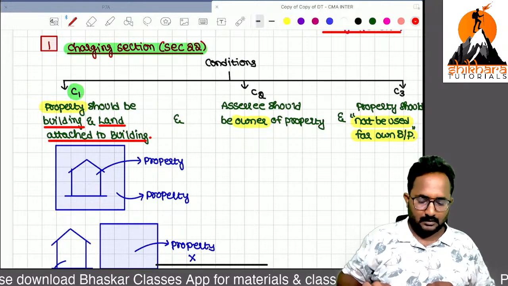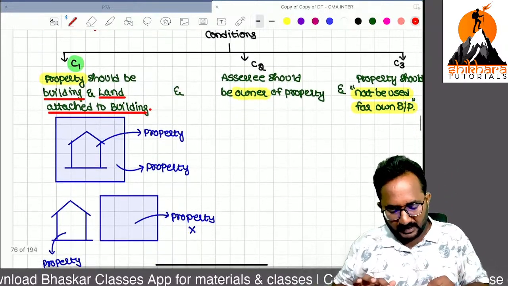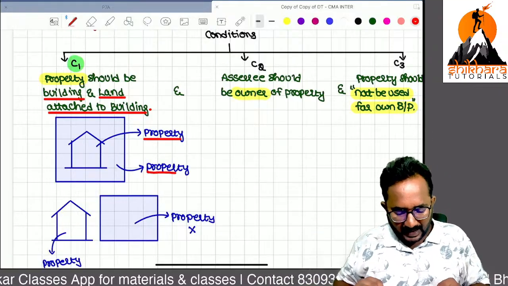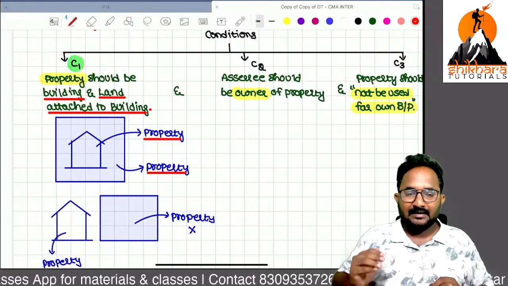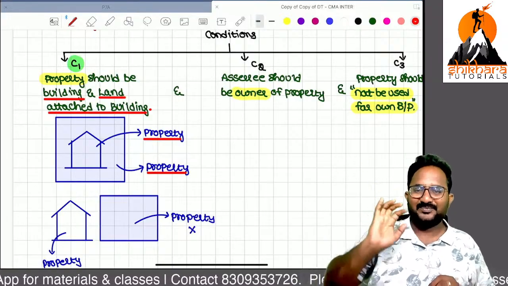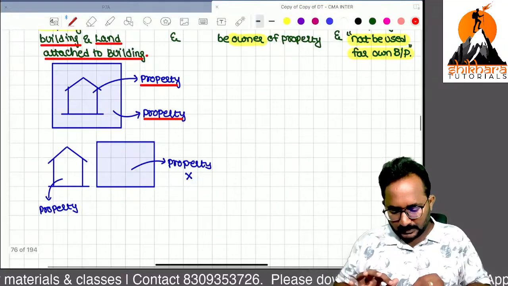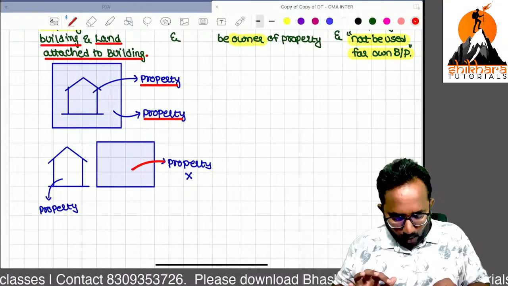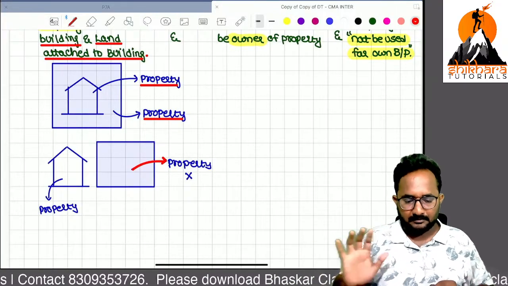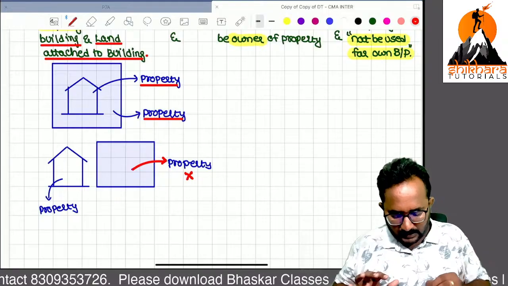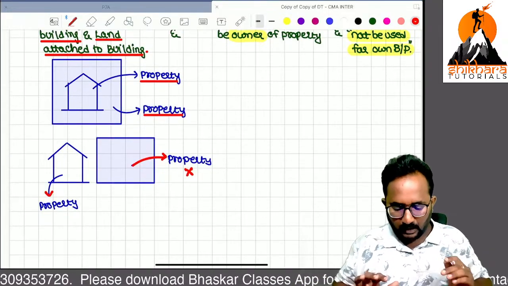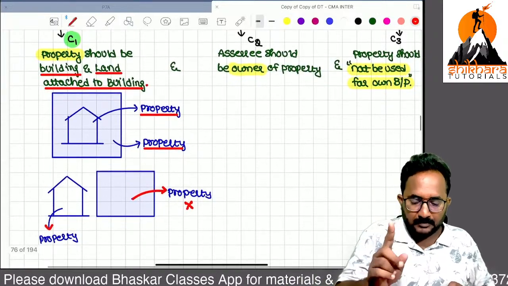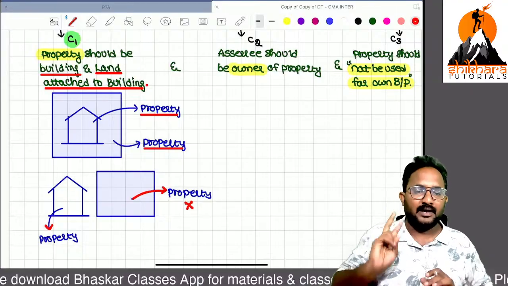For example, here one building is there. This is a property under this Act. And the land is also attached to that building. So that's why this land is also house property. Second example, here the land is separate. The land is not connected to the building. Now it is not a house property, but the building is treated as house property. Remember, property should be a building and the land attached to the building.